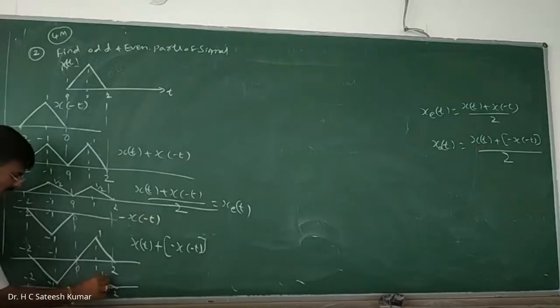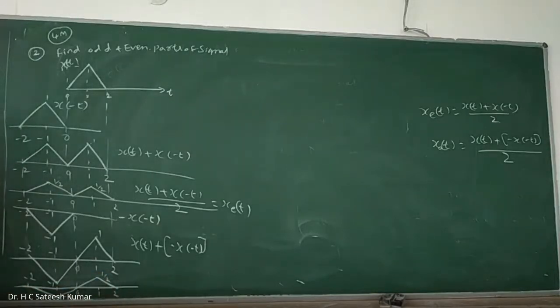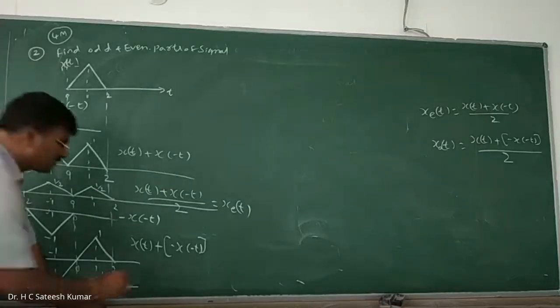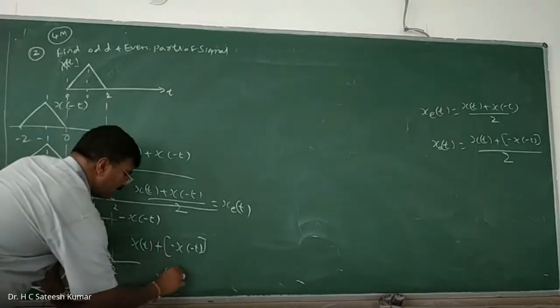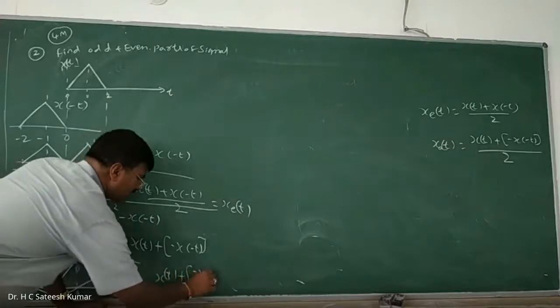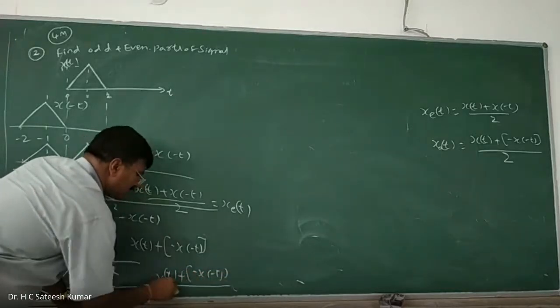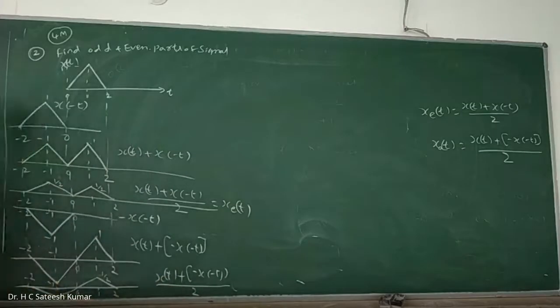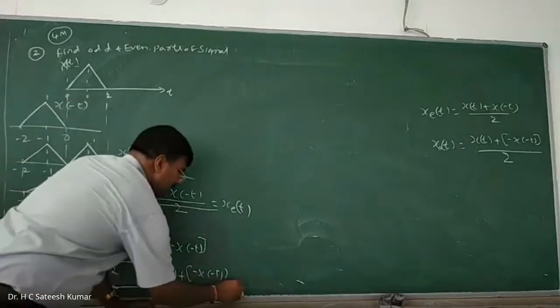This will become half. This will become minus half. So the same line you should write. So this is your x of t plus minus x of minus t divided by 2. So this is your xo of t.